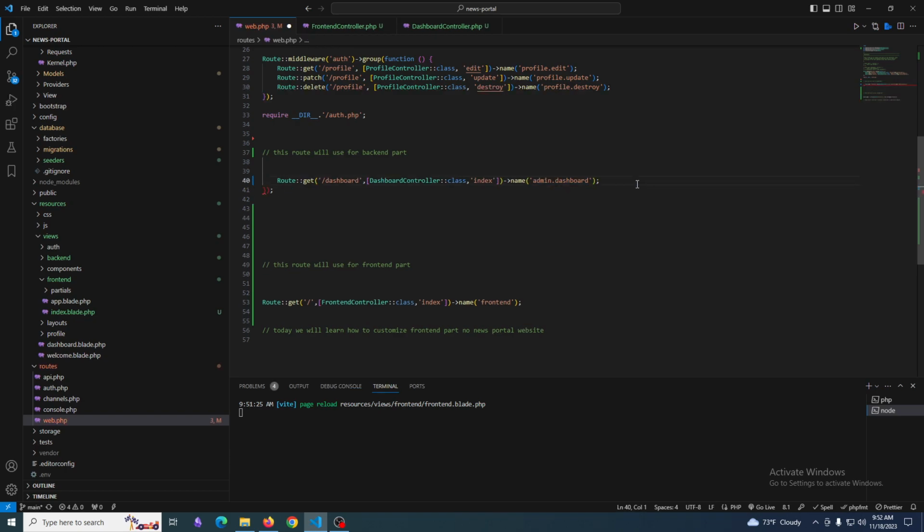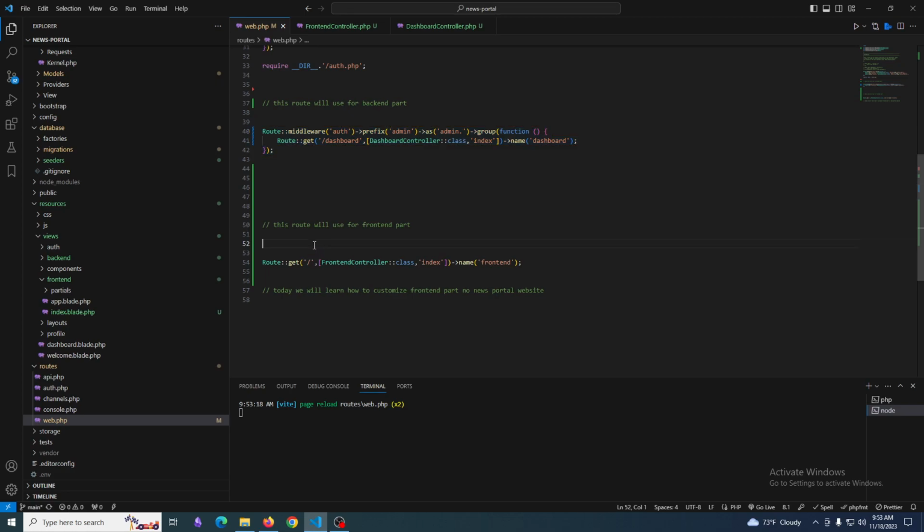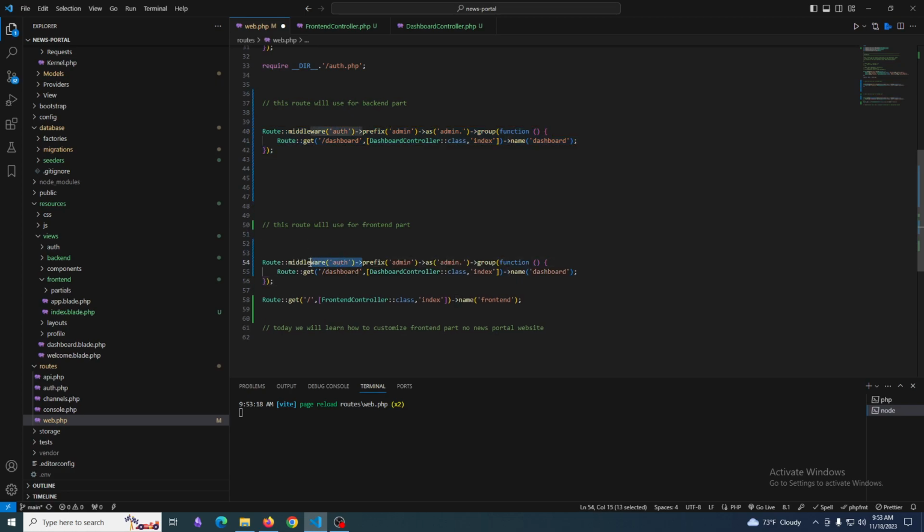So I am using the prefix to add automatically to every route name, and I'm trying to make the prefix. The prefix and name will also be admin. Also like that here, we don't need any route.